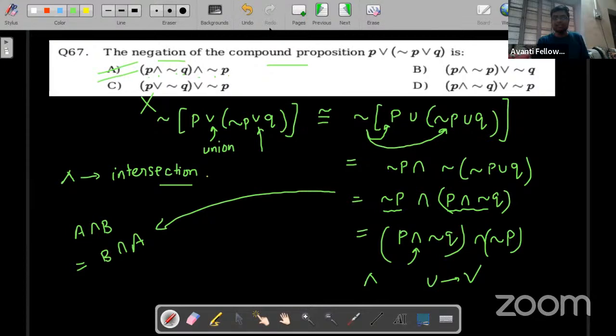Option number A is correct. Clear? Any doubt? So we'll move ahead to the next question.